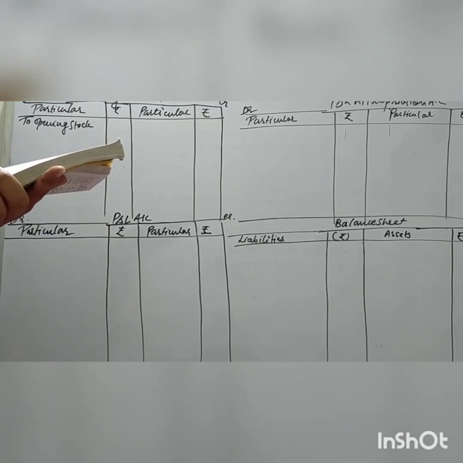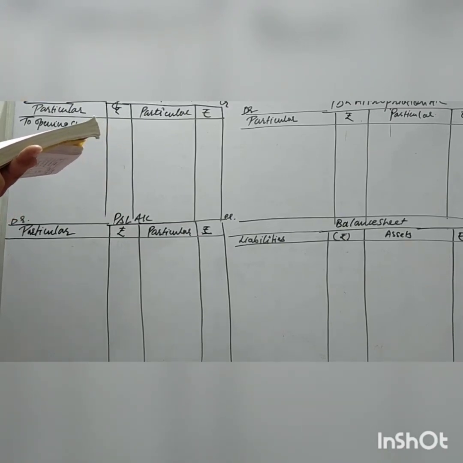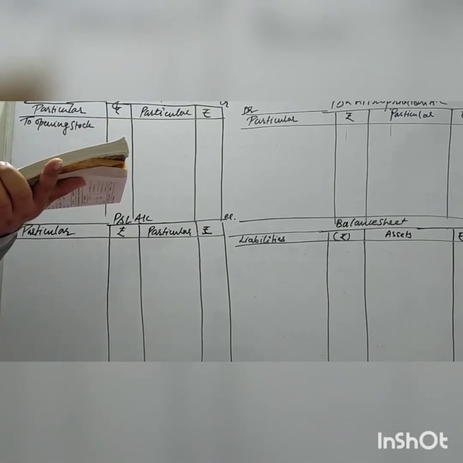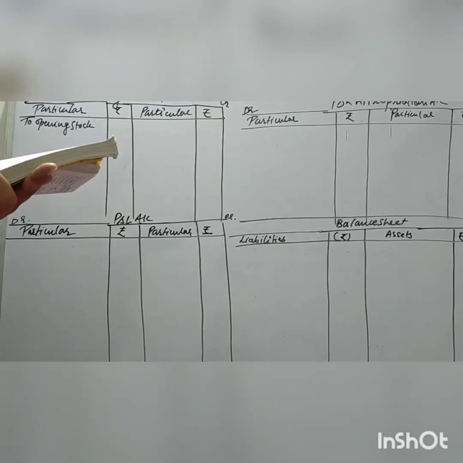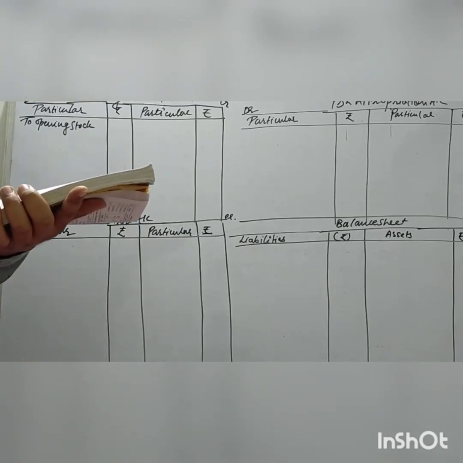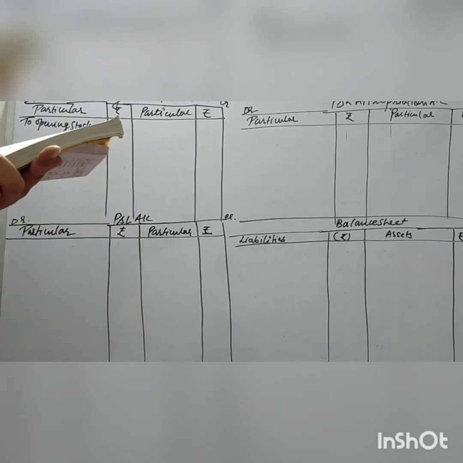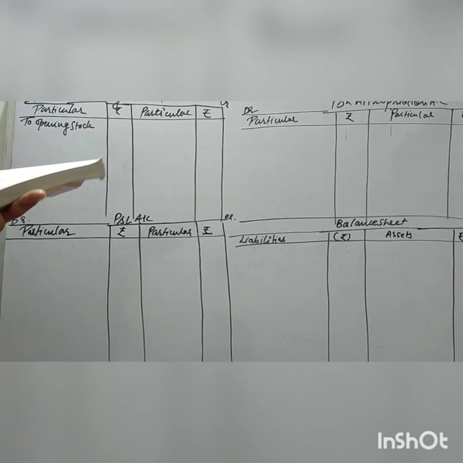Sixth adjustment, from debtors, bad debts of 1000; provide 5% bad debt reserve and 2% discount reserve on debtors. Seventh adjustment, provide 10% depreciation on motor car. Eighth adjustment, goods worth rupees 2000 destroyed by fire, insurance company has admitted claim of 80%. Ninth adjustment, 10% commission is payable to Just from profit after deduction of commission.